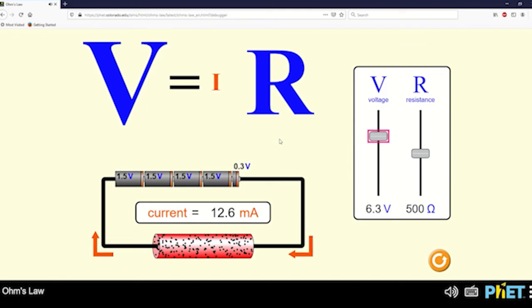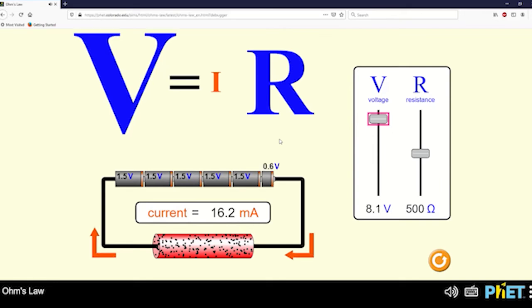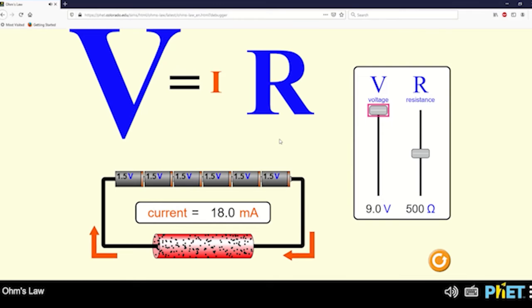6.3 volts. As letter V grows, letter I grows. Current now 12.6 milliamps. 7.2 volts. As letter V grows, letter I grows. Current now 14.4 milliamps. 8.1 volts. As letter V grows, letter I grows. Current now 16.2 milliamps. 9 volts. As letter V grows, letter I grows. Current now 18.0 milliamps. R, resistance slider 500 ohms.